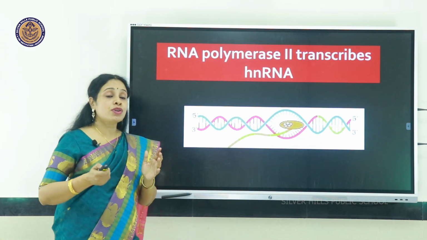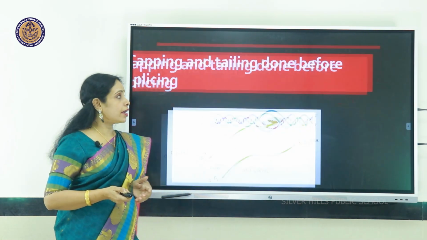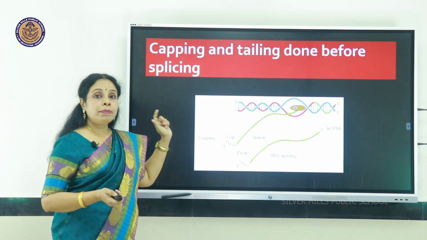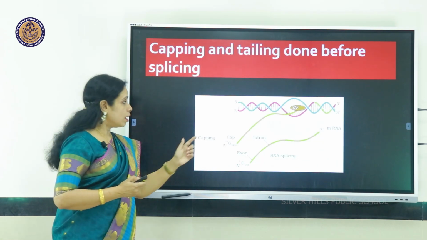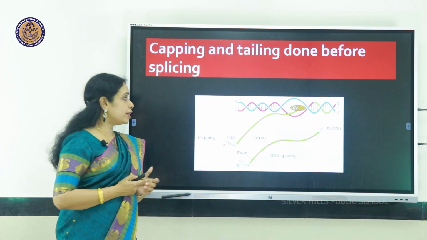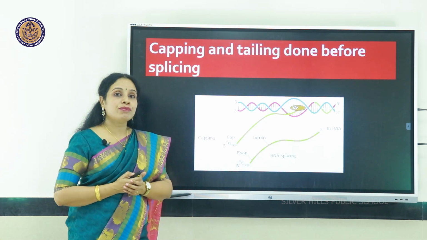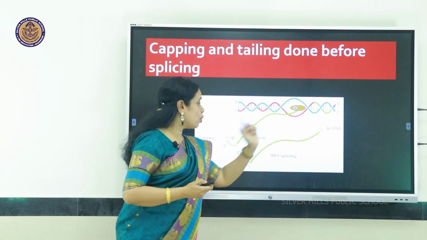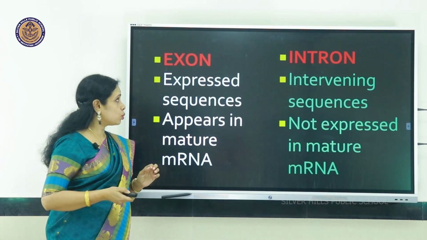It is the primary transcript called hnRNA, heterogeneous nuclear RNA, which requires splicing. But before splicing, there are two processes, capping and tailing. Capping at the 5' end with an unusual nucleotide called methyl guanosine triphosphate, and tailing at the 3' end with around 200 to 300 adenylate residues.